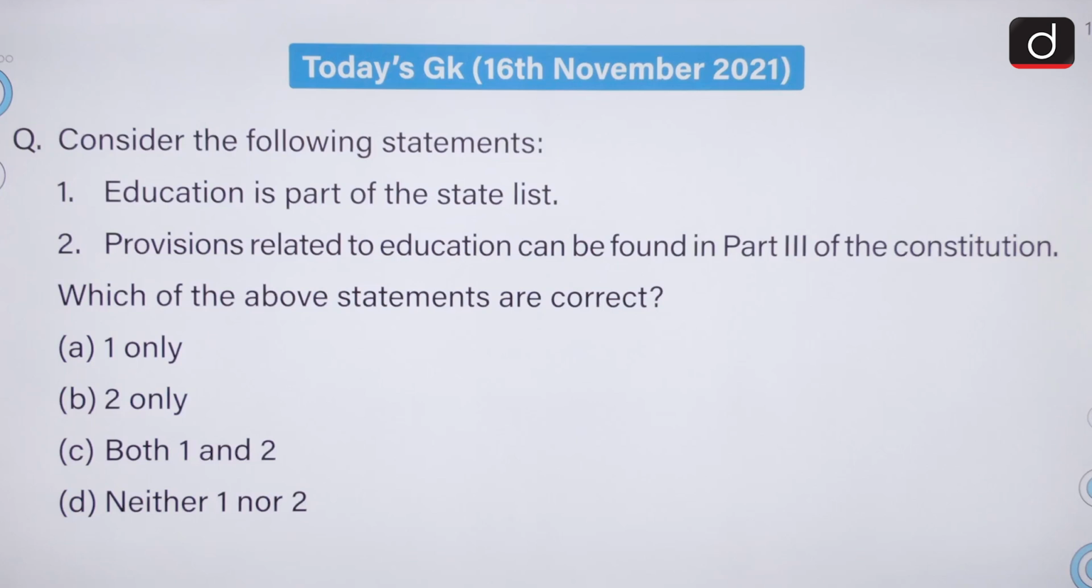Moving on, consider the following statements. Education is part of the state list. Provisions related to education can be found in part 3 of the Constitution. We have to select the correct statement. Both the statements are incorrect because education is a part of the concurrent list and second is also incorrect. The correct answer to this question is option D.